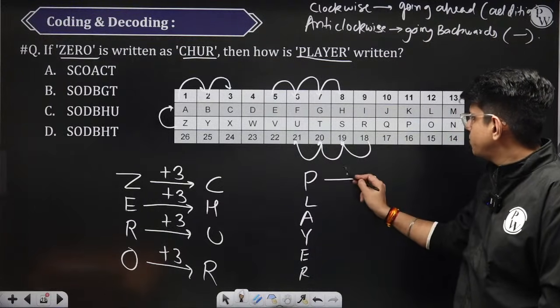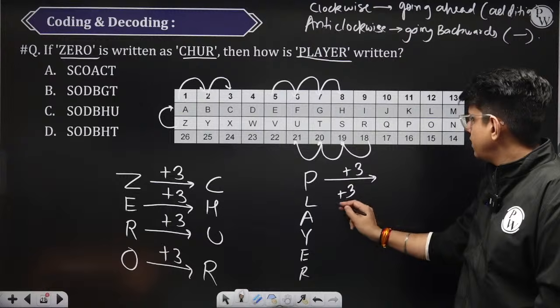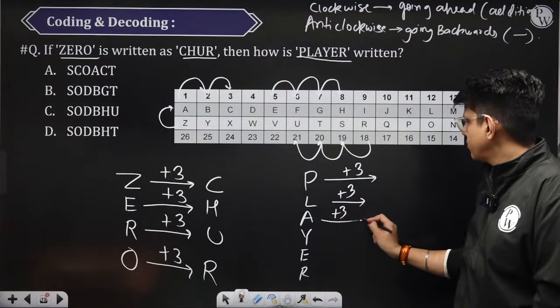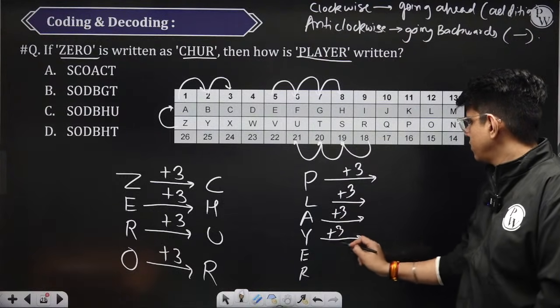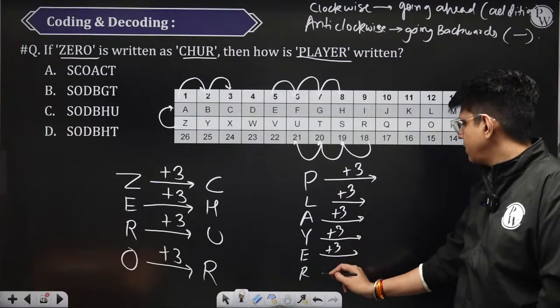What you need to do is plus 3 for each letter.